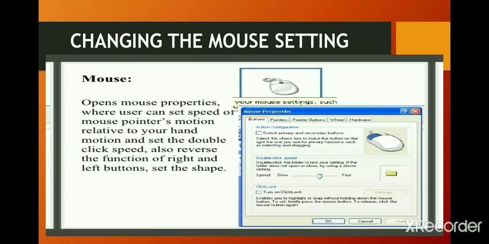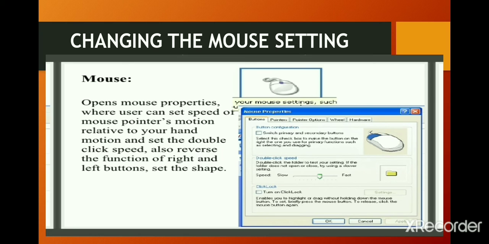Changing the mouse setting. You can customize your mouse setting in various ways, such as changing the appearance of the mouse pointer, changing the functions of your mouse buttons, or altering the scroll speed of the mouse wheel. For that, select the Mouse option in the Control Panel dialog box.